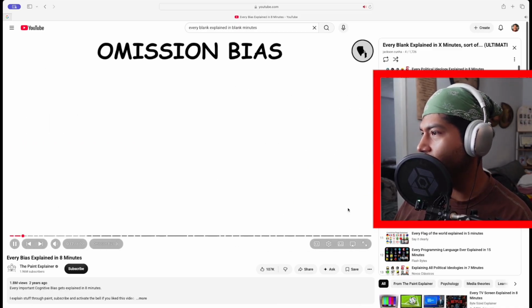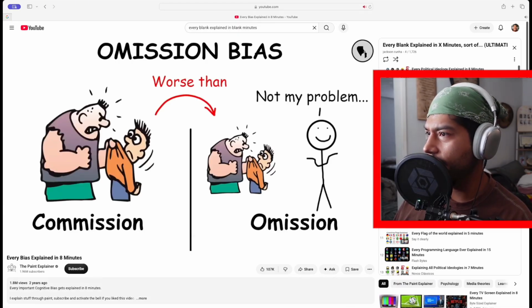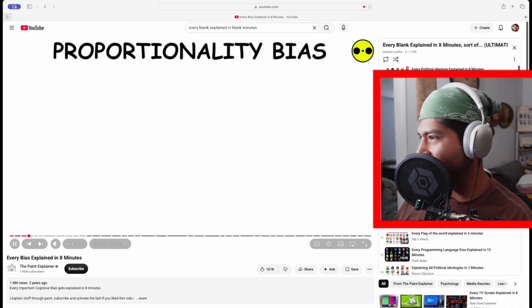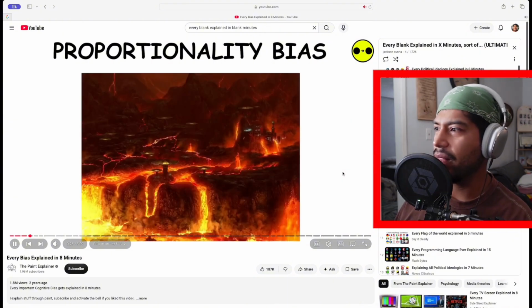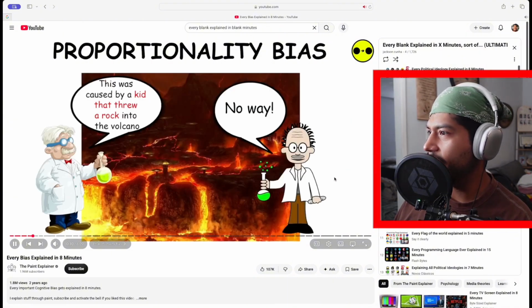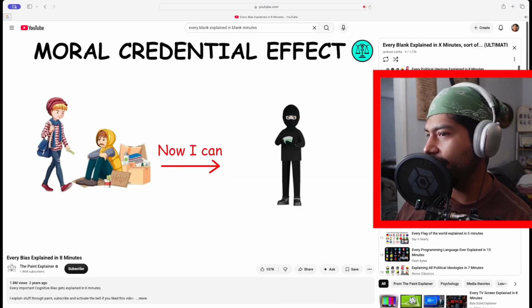Omission bias. It's the tendency to judge harmful actions as worse or less moral than equally harmful inactions. Proportionality. What? Oh, what? Okay, sure. Bias. Our innate tendency to assume that big events have big causes, which may also explain our tendency to accept conspiracy theories. Moral credential effect. It occurs when someone who does something good gives themselves permission to be less good in the future.